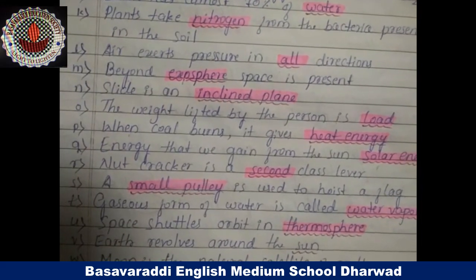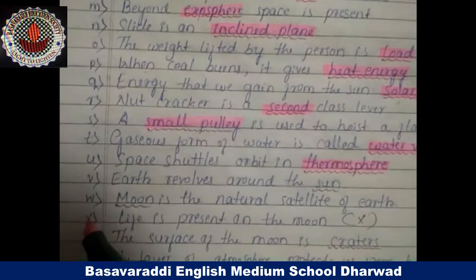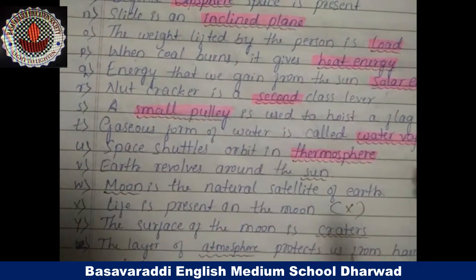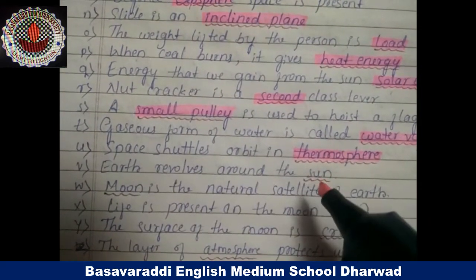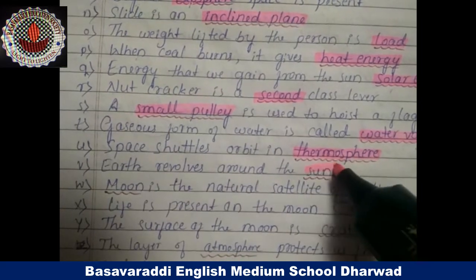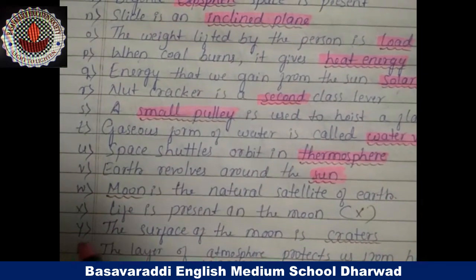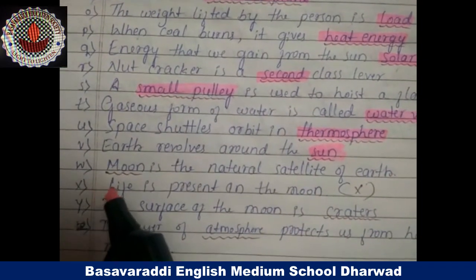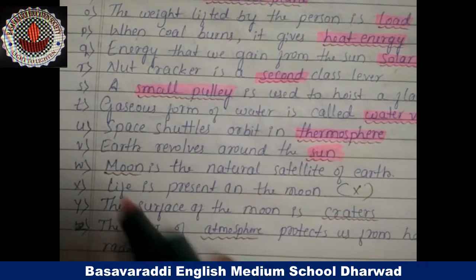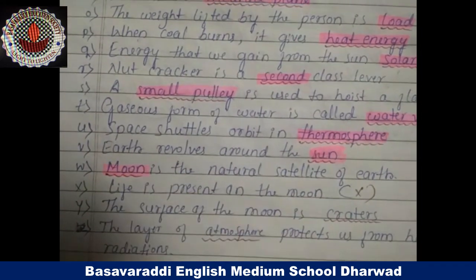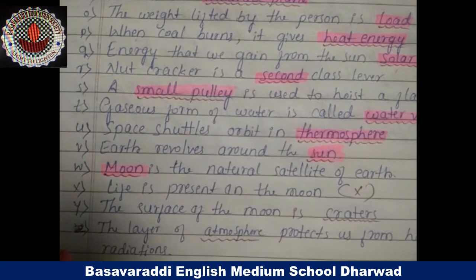Next, V question: Earth revolves around the sun. Next, W question: the Moon is the natural satellite of Earth.